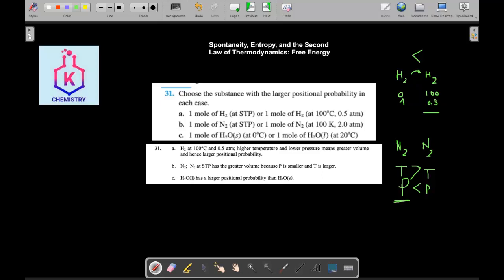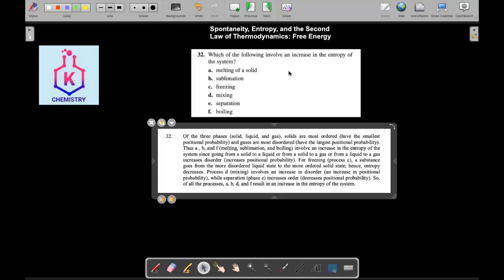1 mole of H2O and 1 mole of H2O. This is 0 degrees and this is 20 degrees. This is liquid, this is solid, and this is liquid. Of course, the probability of liquid is more than the solid, so it has higher randomness and higher entropy and higher probability.